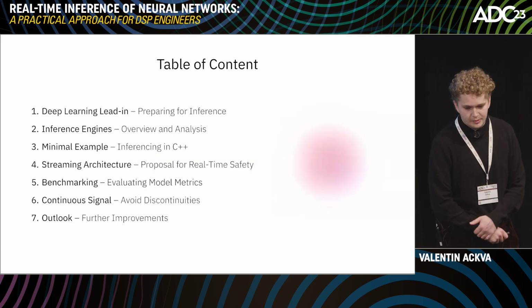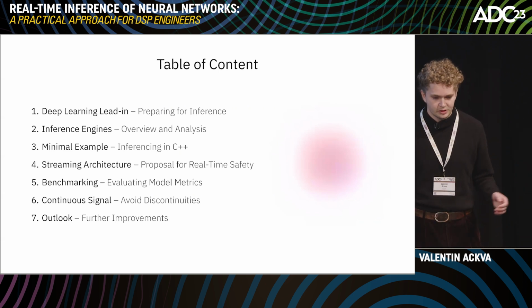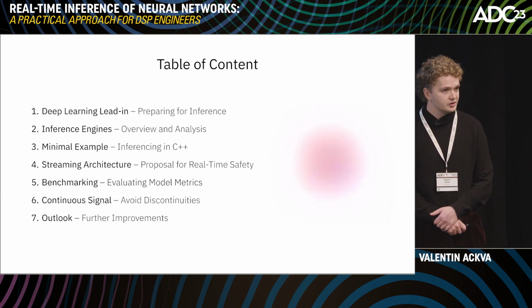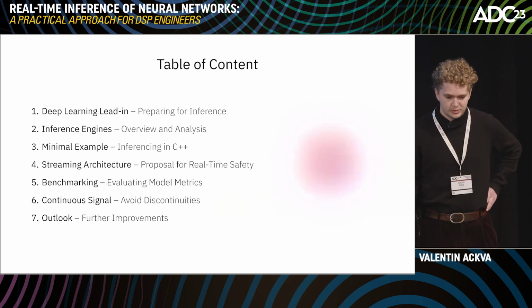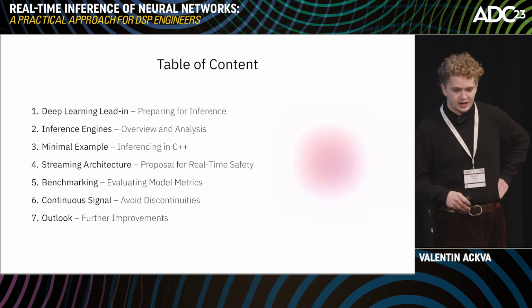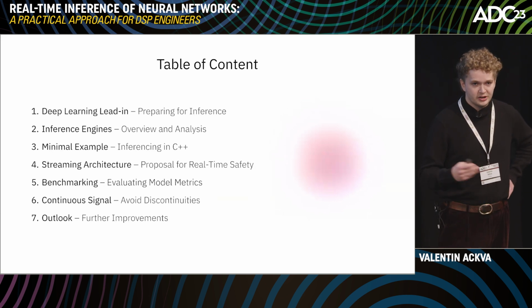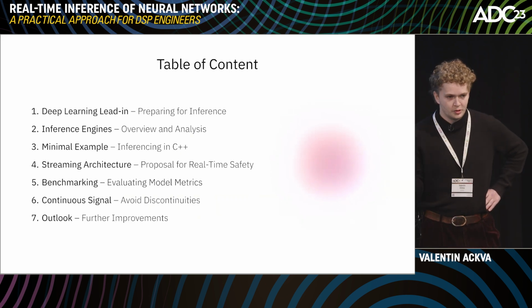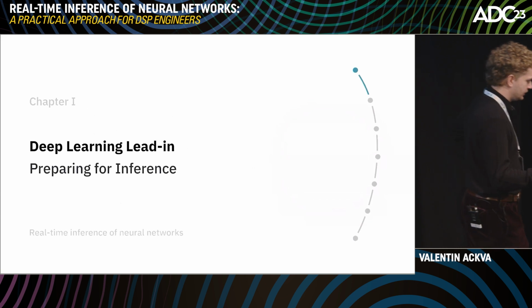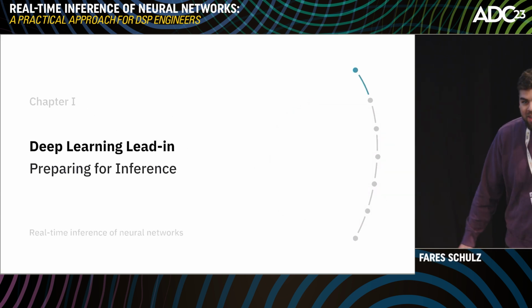So, what's our table of contents? We first start with a short introduction into deep learning, then show you what inference engines exist. We show you how to use them in a minimal example, and also in a streaming architecture where we show you how to deal with plugins and these engines. Then we give you some expertise regarding benchmarking these kinds of models, give you techniques on how to continuously process a model with audio, and in the end, give you an outlook with further improvements you can make. So, thank you. Let's start with the first chapter.